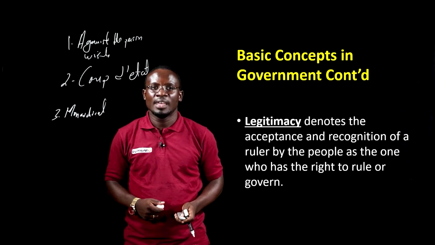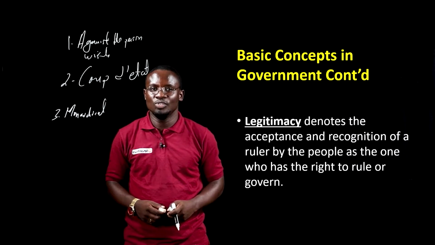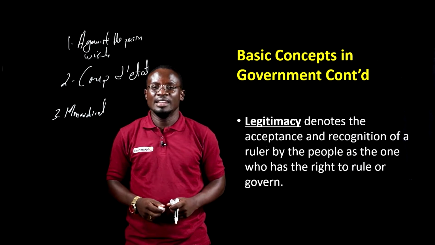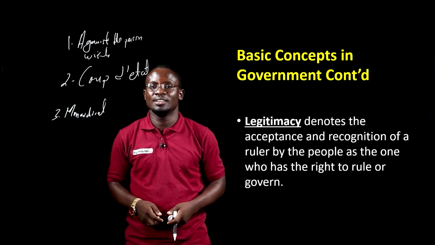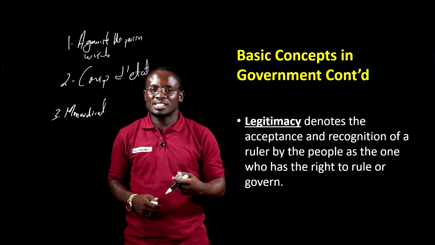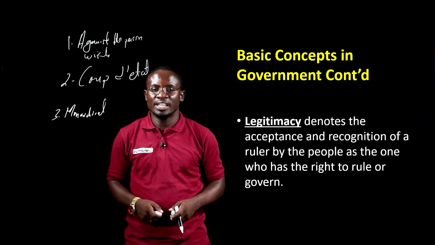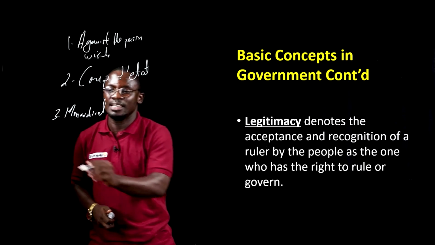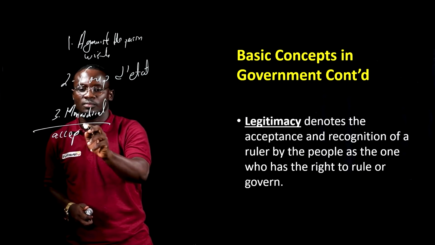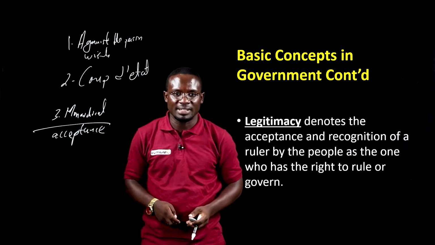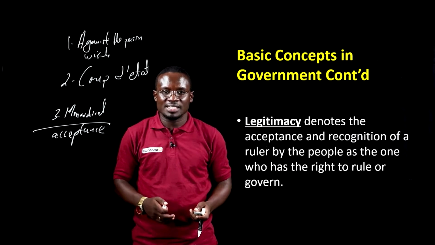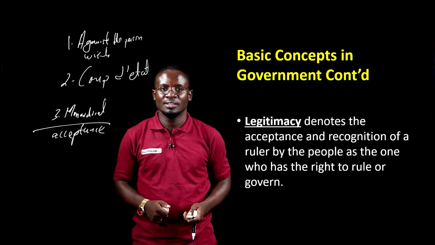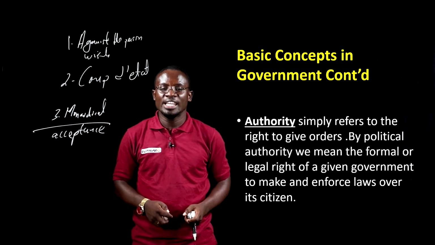Now let's move on and talk about another concept known as legitimacy. Legitimacy simply means the acceptance of a person as the right person to do what he's doing. That is legitimacy. So if you are doing something and you are not accepted by the people, then you are illegitimate. So legitimacy is acceptance by people of the rightful rule. It means that you are the right person to rule and therefore you are ruling. That is legitimacy.